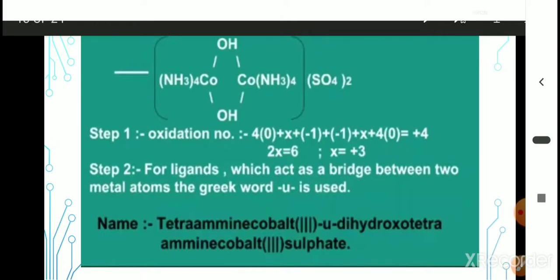Then again there is one more cobalt with 4 ammonia molecules. Therefore, again we have to write tetraammine cobalt. Then outside the bracket there is a sulfate ion, therefore sulfate. Tetraammine cobalt(III)-mu-dihydroxo-tetraammine cobalt(III) sulfate. Like this we have to write the IUPAC name of the coordination compound with the bridging ligand.